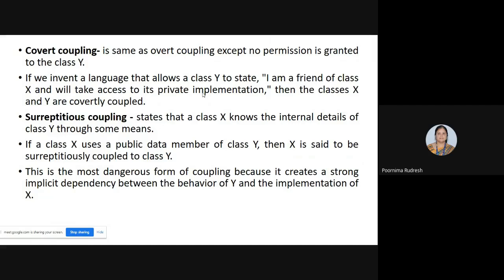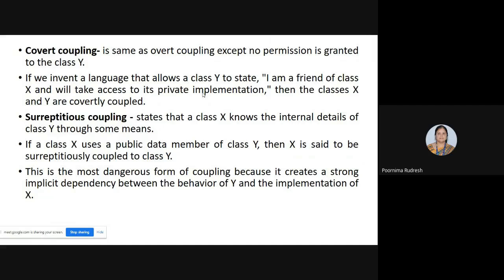Understood? The difference between overt coupling and covert coupling is, in overt coupling, one class can access the implementation details of another class with the use of the permission already granted to that particular class. But in covert coupling, one class can access the implementation of another class but with no permission granted. Clear? So then how do we have to modify the code?